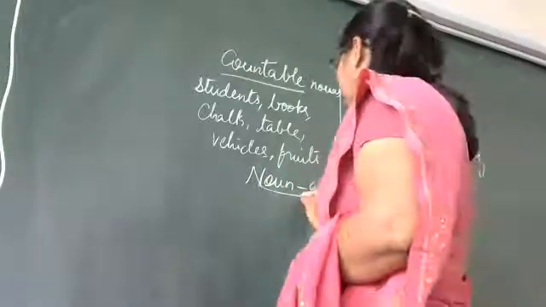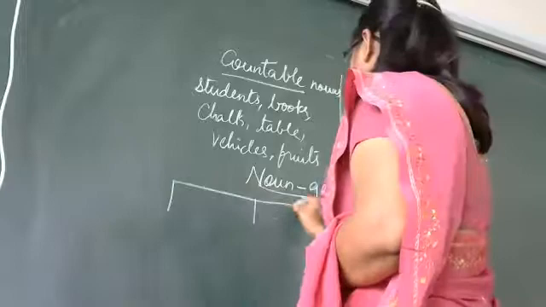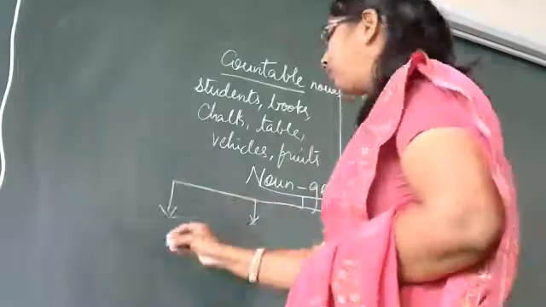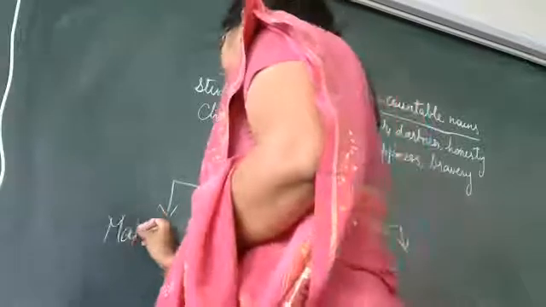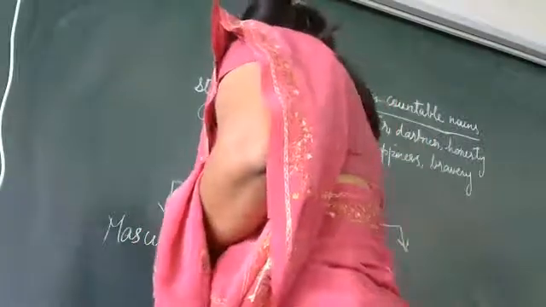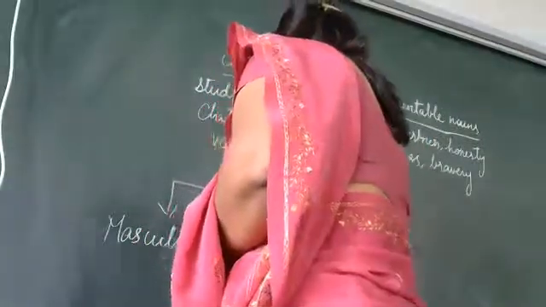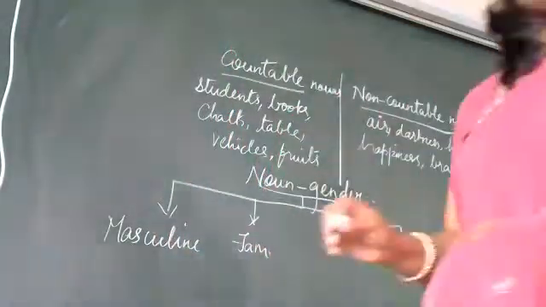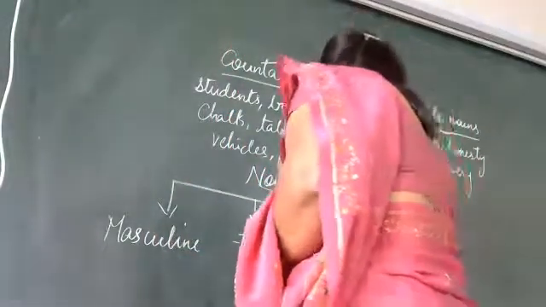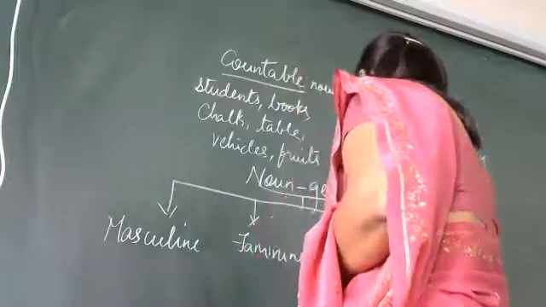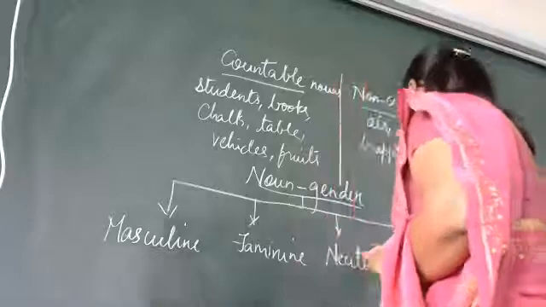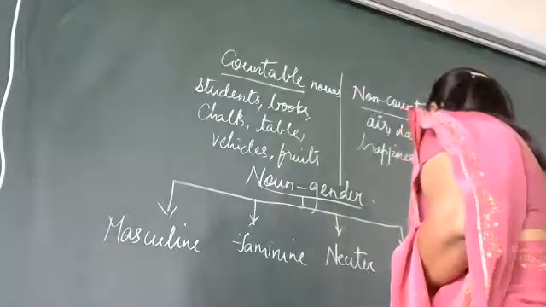Okay. So I shall write here. There are four types of noun gender. The first is masculine. Then next we have feminine. Then we have neuter. And then common.